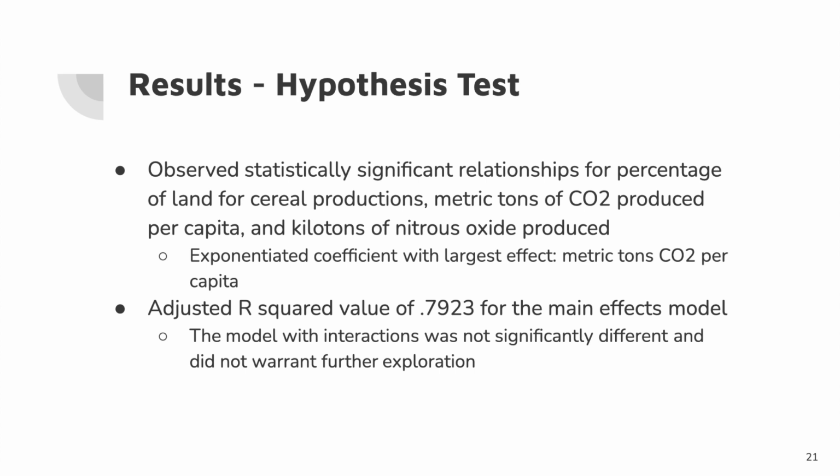Additionally, the adjusted R-squared value, as we mentioned earlier for our linear model with main effects, was 0.7923, which indicates that our linear model accounts for about 79% of the variance in proportion of refugee flow in the Middle East and Central Asian countries. We constructed a linear model with interactions, but found that it wasn't much different from our main effects model, and therefore didn't warrant further exploration.